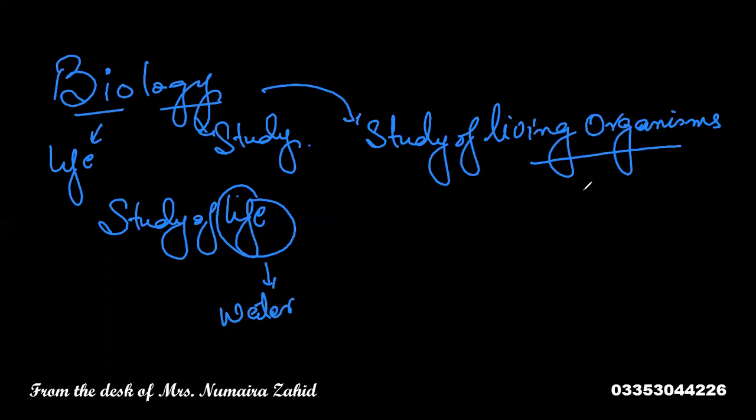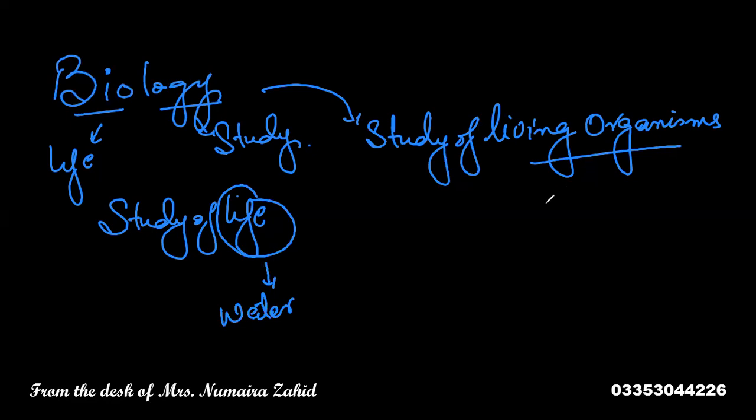So biology is the branch of science which deals with the study of living organisms and all the related things: their environment, their internal functioning mechanisms, their external features, their genes, their makeup. Whatever we study about living organisms is studied under the branch of biology, and biology is related to life sciences.